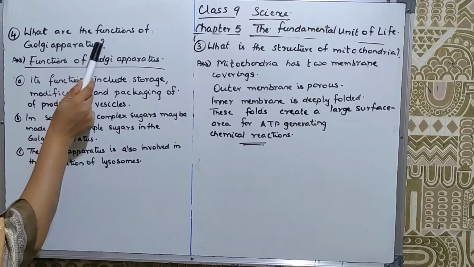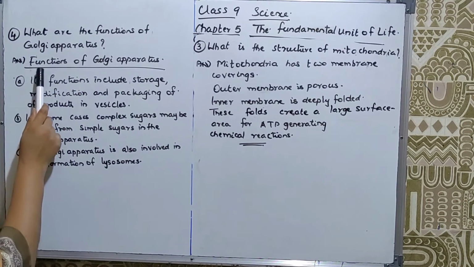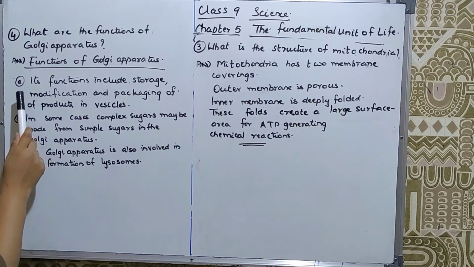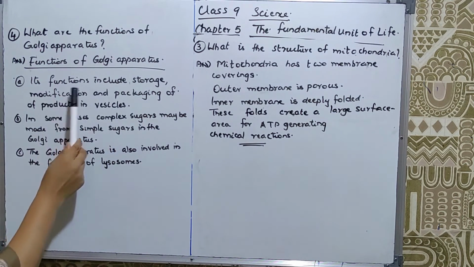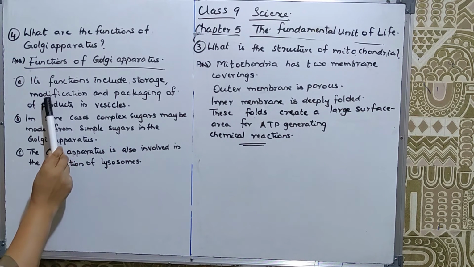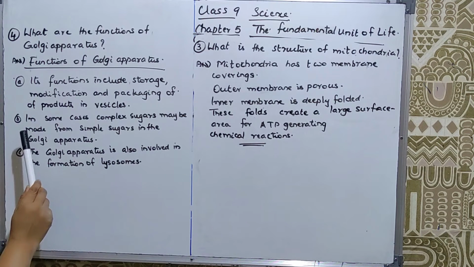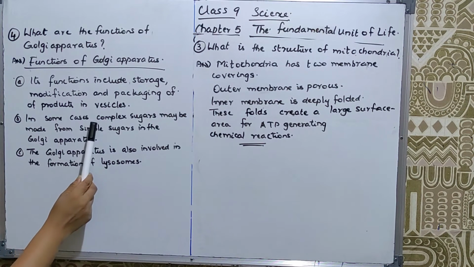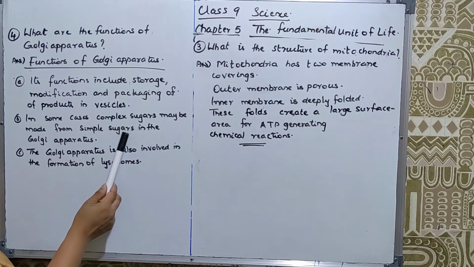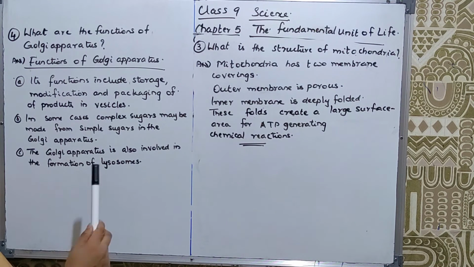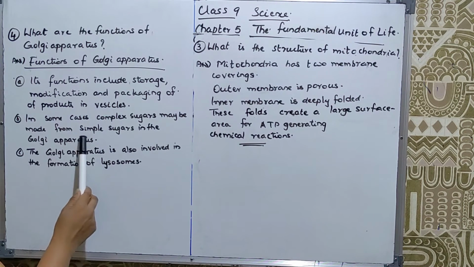Question number 4, what are the functions of Golgi apparatus? Its functions include, first one, storage of the products, then modification and packaging of products in vesicles. Then second one, in some cases, complex sugars may be made from simple sugars in the Golgi apparatus.